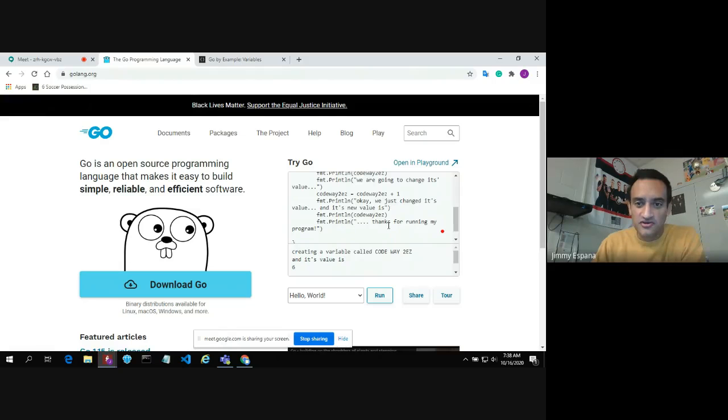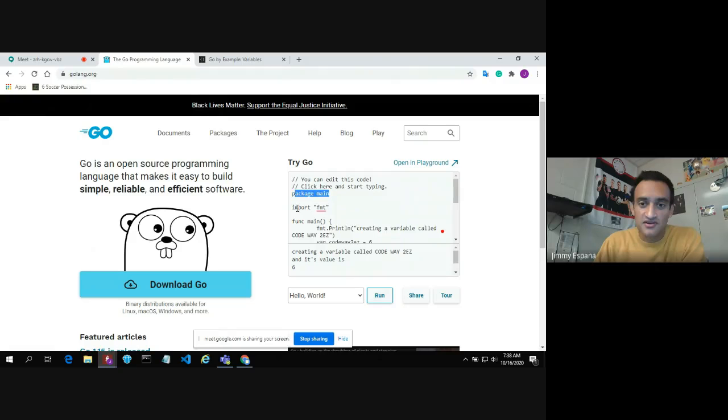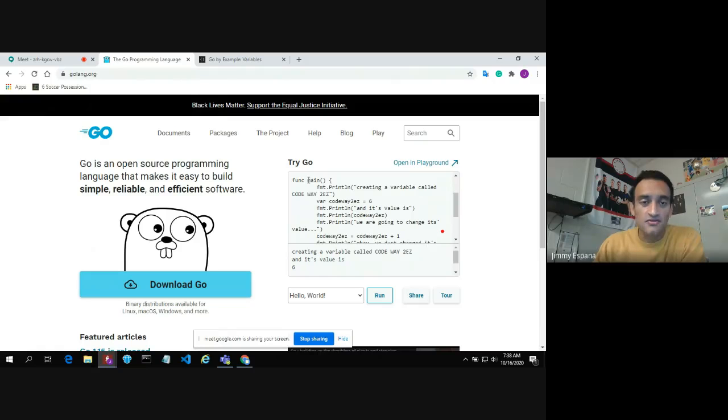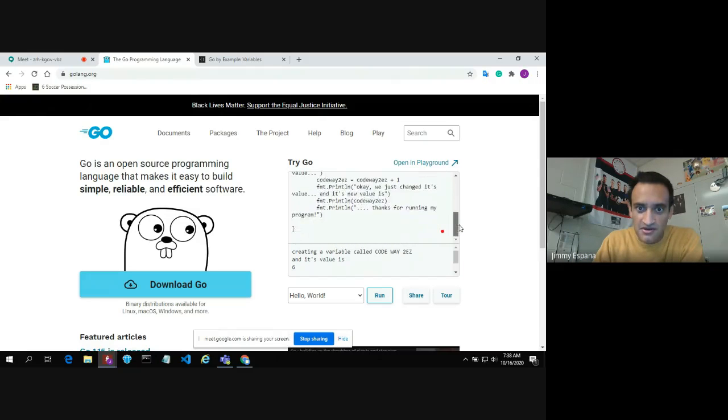So if we just look at this real quickly, we're giving it a number of instructions. So this is just information here that we're telling the computer, make use of this, and then our main function. Normally in most programming languages, you have a main method or a main function, the first piece of code that actually gets executed, and this is all enclosed within these brackets here. So this curly bracket matches up with this curly bracket here.